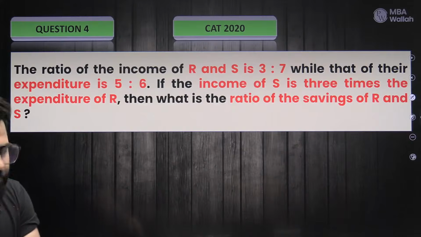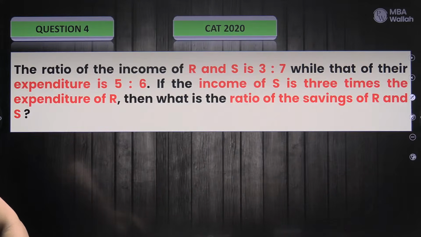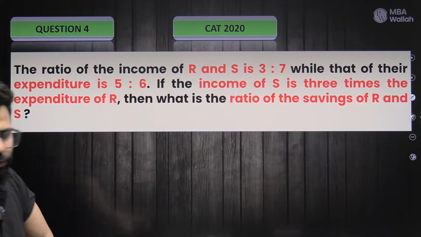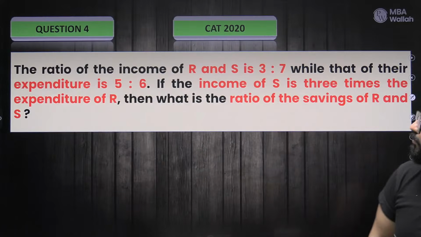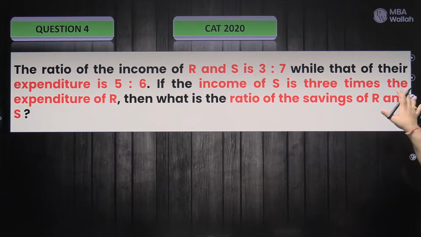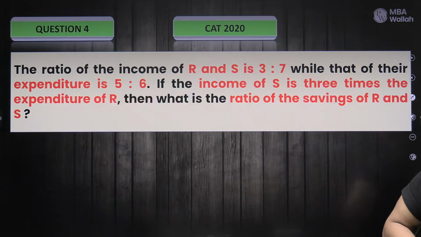What about this one? Ratio of income of R to S is 3 to 7. Ratio of expenditure is 5 to 6. Income of S is 3 times the expenditure of R. What's the ratio of savings of R and S? Too complicated, so many things going on all together. But is there a catch? There is a beautiful thing. There is a beautiful assumption lying here.